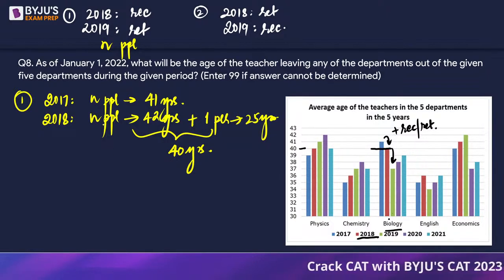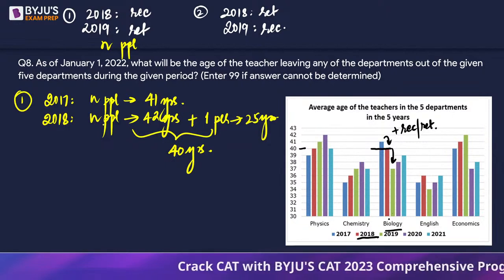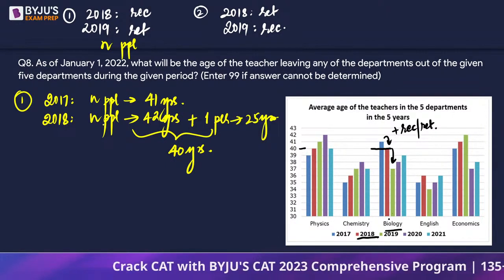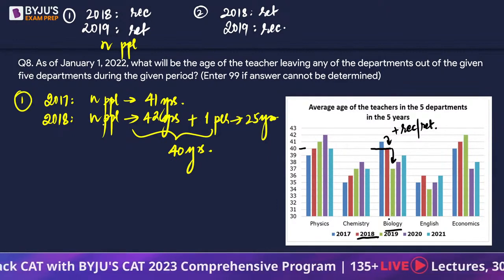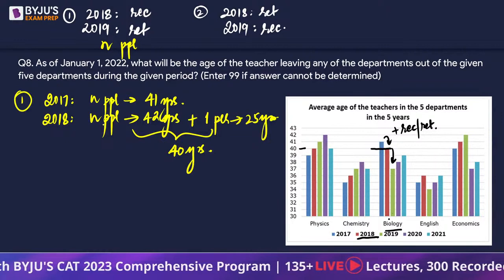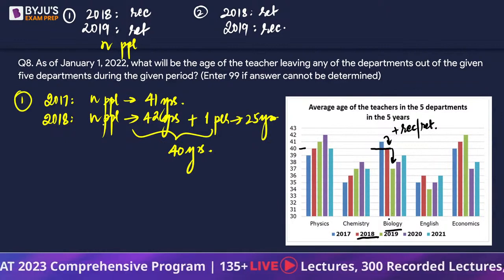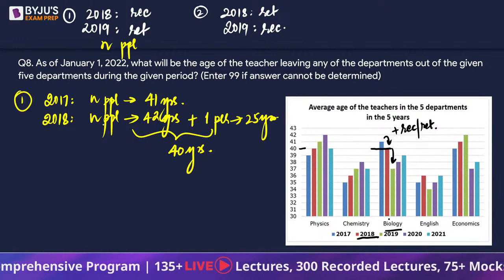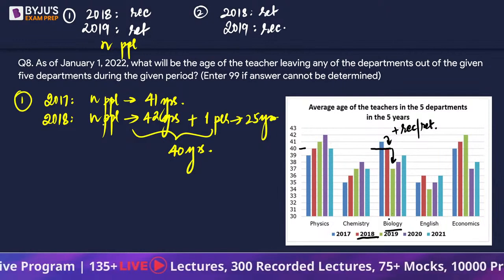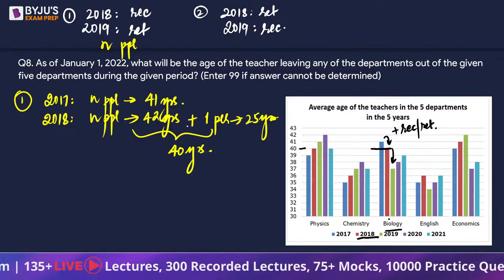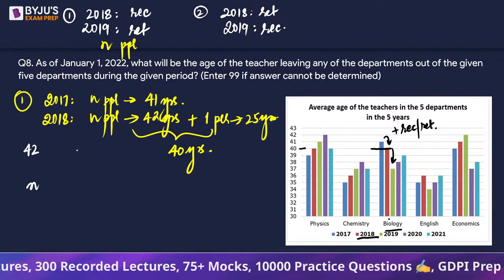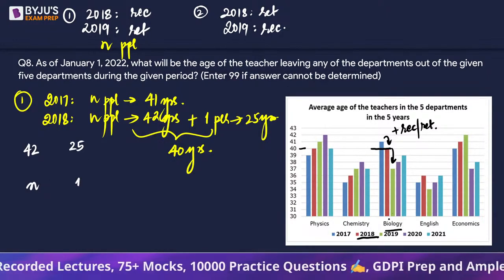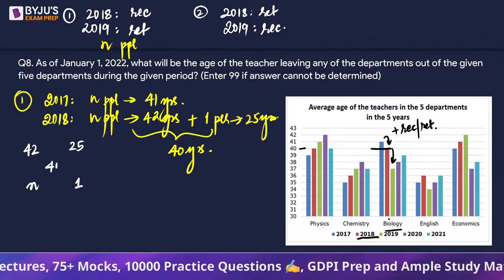Yes. Average, allegation method, your approach. If you don't know the allegation method, I would very strictly advise please practice and learn it, it is very important. With weighted average, I will need 4 steps. In allegation I can do it in a single step, sometimes I don't even have to do any calculation, all I have to do is look at the values. So there are n people of age 42 years and one person of age 25 years, and their average is given as 40.